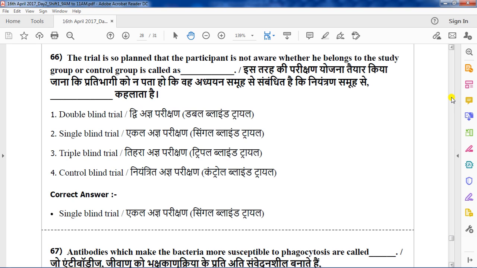In triple blinded, neither the participant, nor the experimenter, nor even the evaluator knows who is receiving a particular treatment. That is the triple blind. The 3 persons, that is participant, experimenter and evaluator, don't know who is taking the real drug and who is taking the control drug. That is the triple blind.